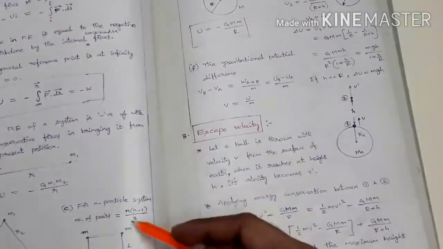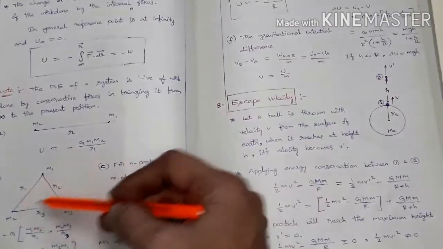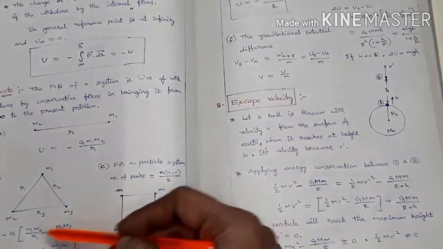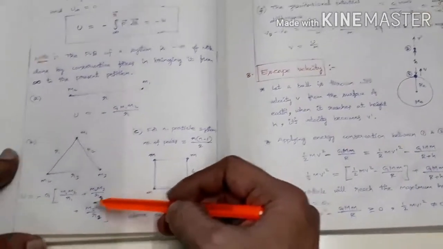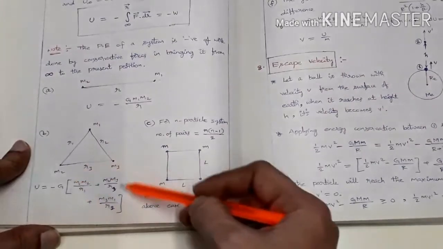So for a three particle system we got these three quantities in the bracket.